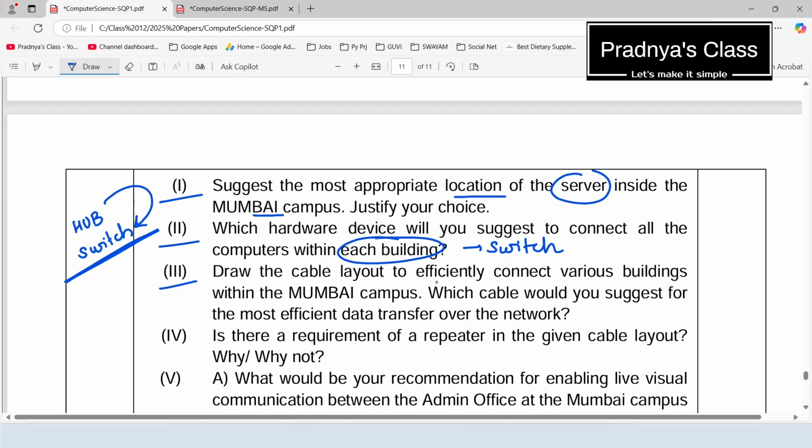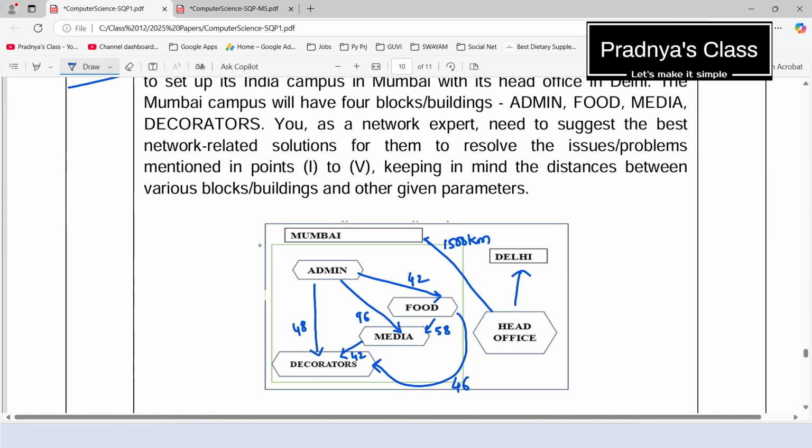Draw the cable layout to efficiently connect various buildings within the Mumbai campus. Which cable would you suggest for the most efficient data transfer over the network? So here are the distances mentioned between the blocks. We know that the admin block is the server block. Then generally other nodes will get connected to the server. So this type of layout we will be providing. All other blocks will get connected to the server. It is nothing but star topology. Now we need to tell the transmission media. There are three: twisted pair cable, coaxial cable and optical fiber. So based on the expenses, I can suggest any one of them, coaxial cable or optical fiber.